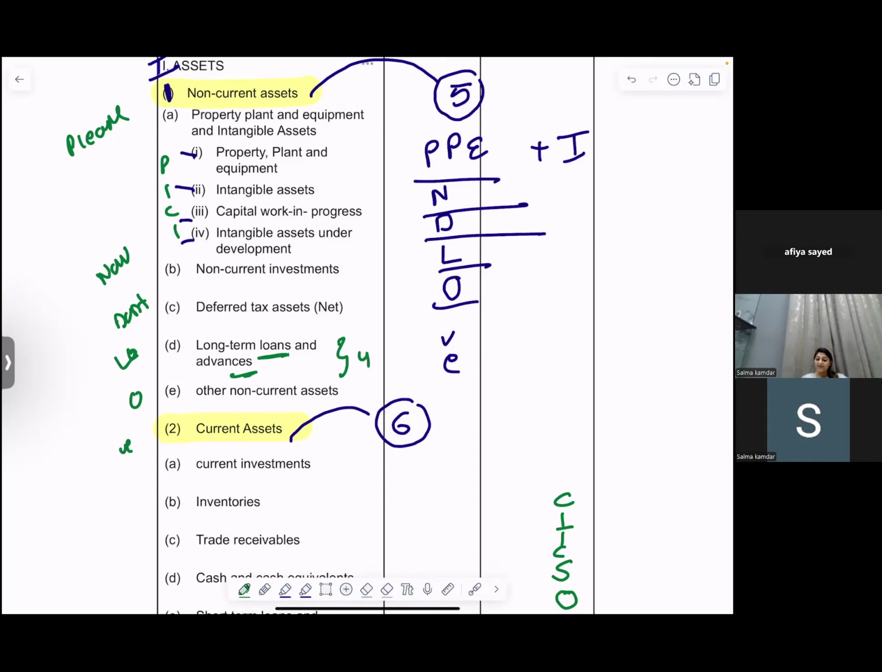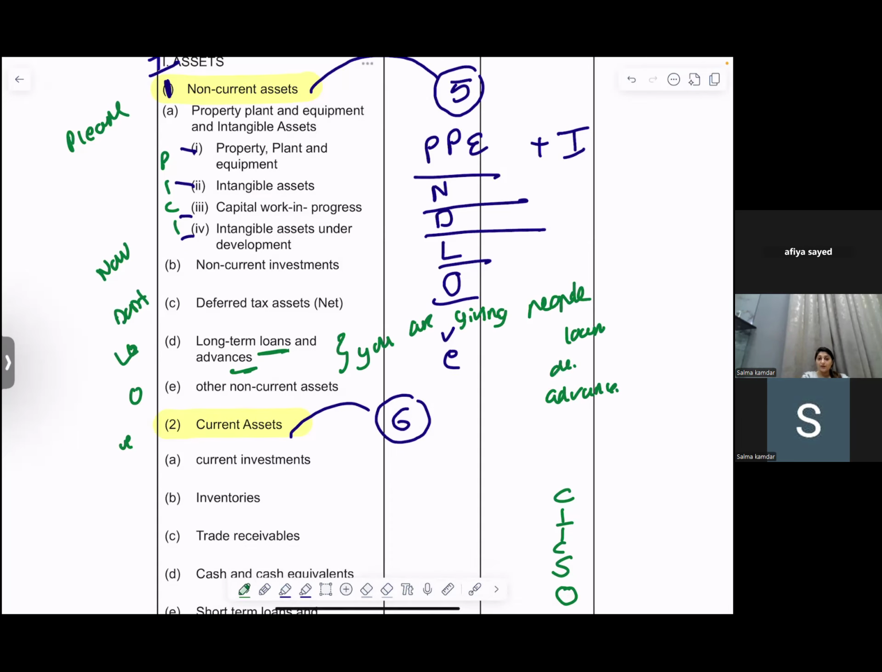That means you are giving people loans, deposits, and advances. You have your security deposits at places which are going to be there for more than 12 months. And other non-current assets would be your long-term prepaid expenses.